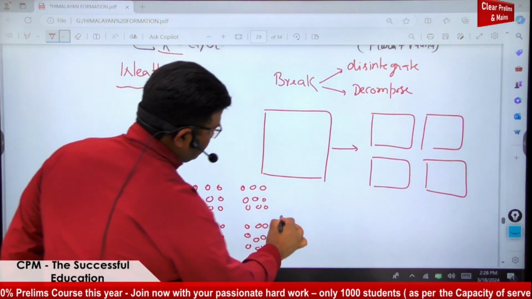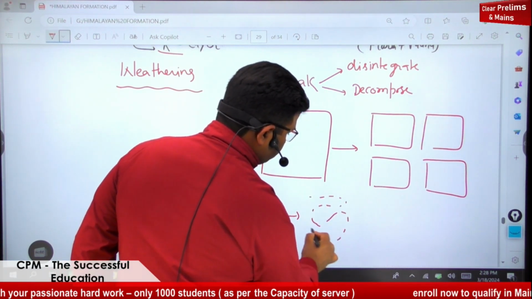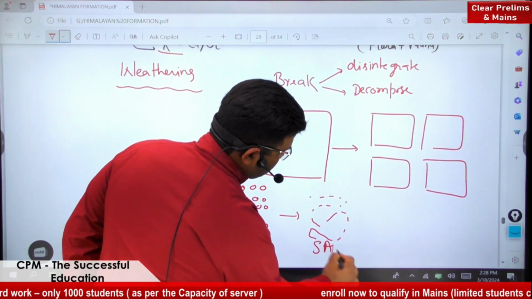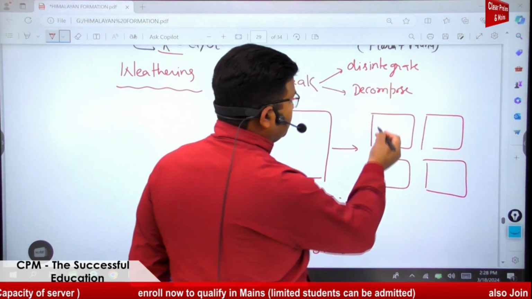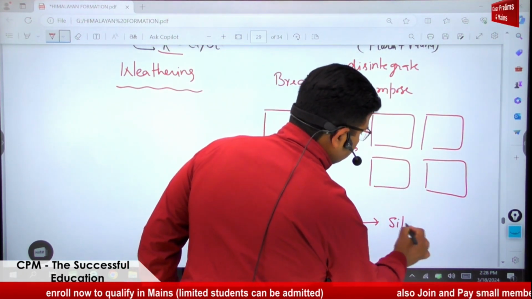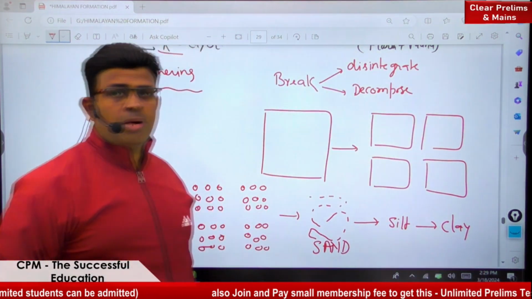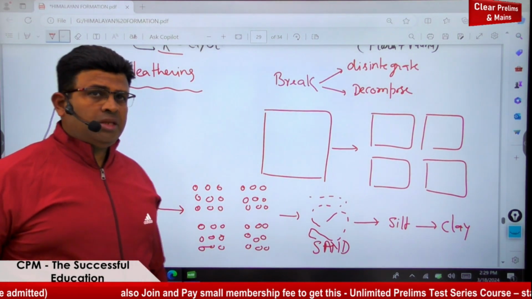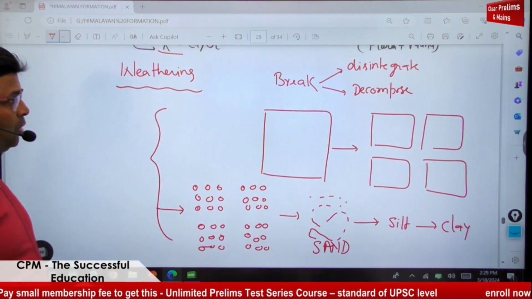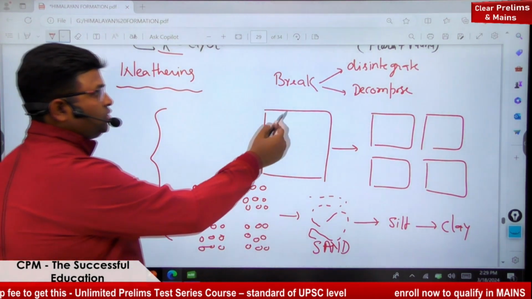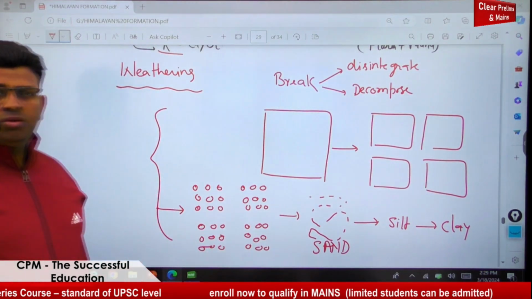And further these smaller particles will break into finer ones, that we can say sand. It is converting into sand. Further this sand can break, disintegrate or decompose into silt, and further it can become clay. The finest part of the soil is clay. So weathering does it. Weathering is simply the disintegration and decomposition of rock into particles of rock, and that